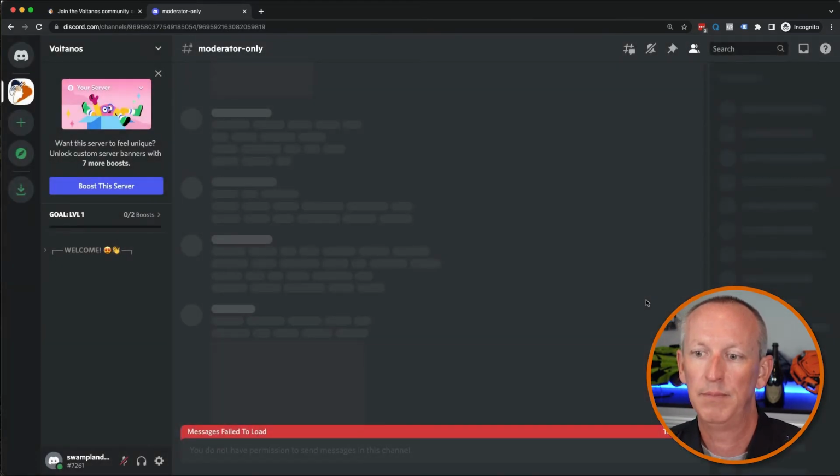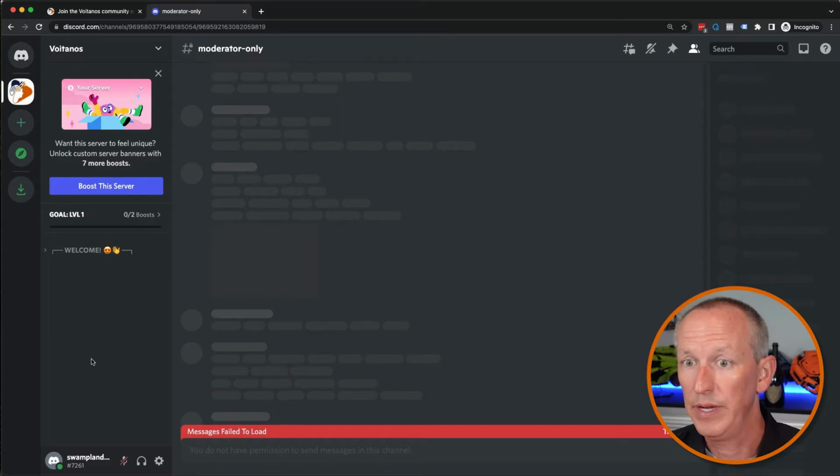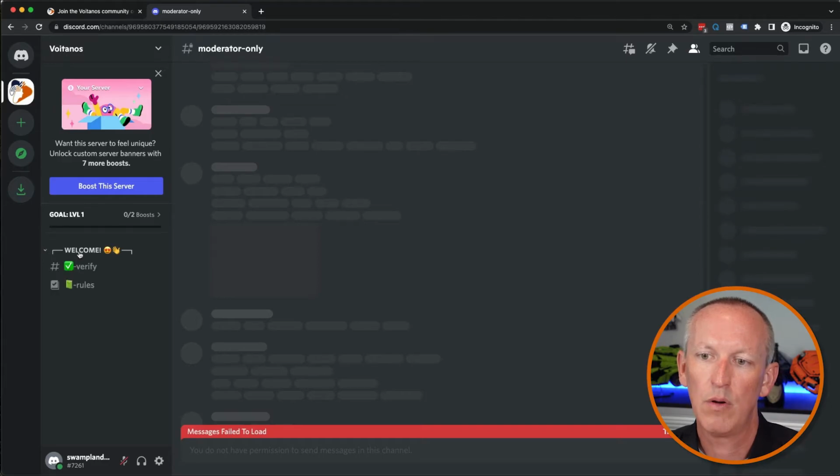I'm going to click submit. What you see here is I still have nothing showing up. Now, you may have seen your user experience would have popped up where this welcome would have been open or it might have been closed, but you can see that little arrow there that I have to open it up. Now from this next piece is I have to verify myself.